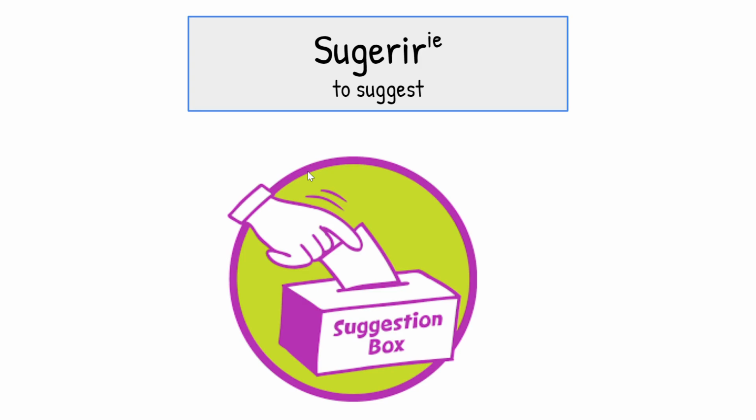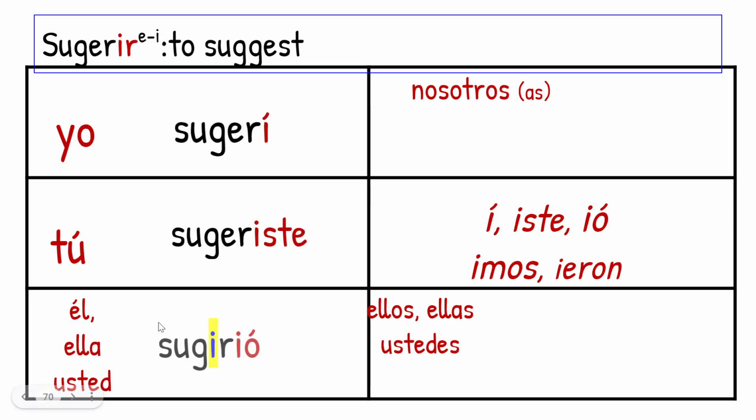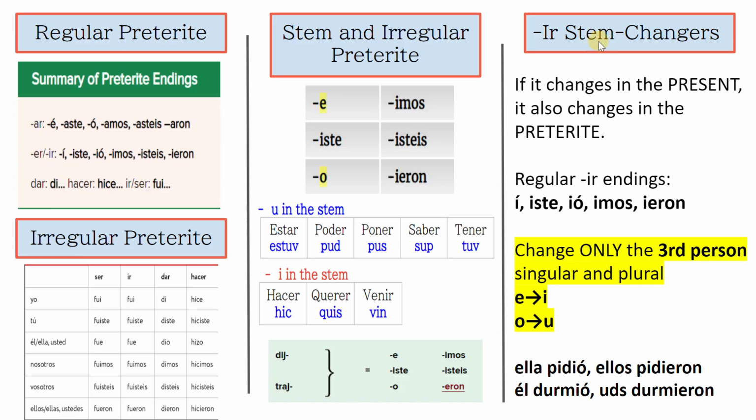Sugerir is to suggest. Becomes an E to I. Sugerí, sugeriste, stem change, sugirió, normal. Sugerimos, stem change, sugirieron. Okay? That G followed by an E or an I has a ha ha sound, and it kept it right there. Ha ha ha. I don't need to make any changes with sound.